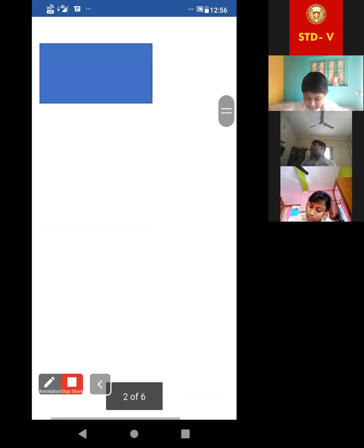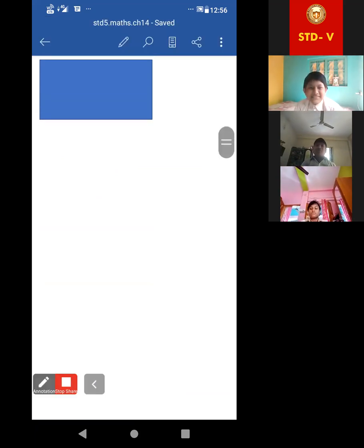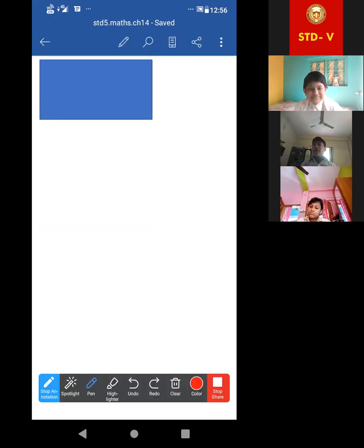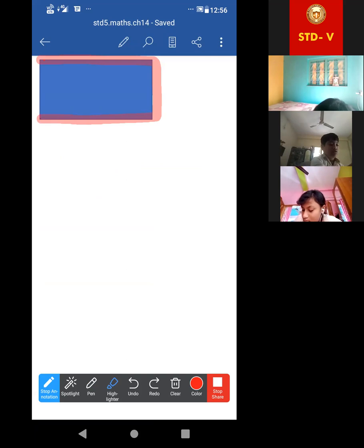So, ma'am, we have to draw? Yes, you have to draw the rectangle. It is the length of its boundary, so this one is the perimeter. And the blue portion is the area. So now write. Usually this is length. Rectangle means opposite sides are equal. Yes or no? Yes, ma'am. Opposite sides are equal.